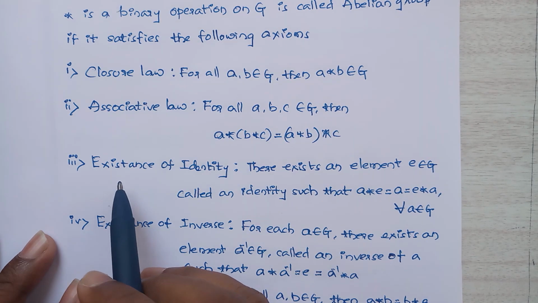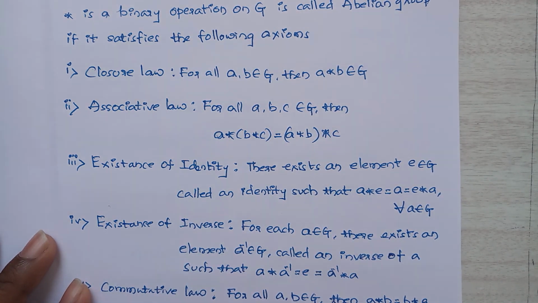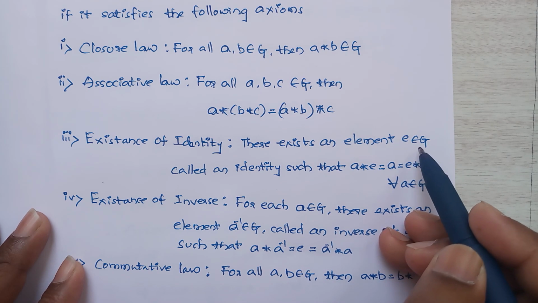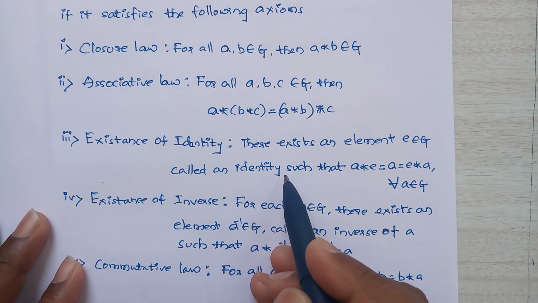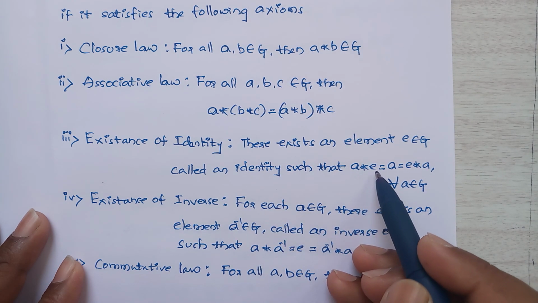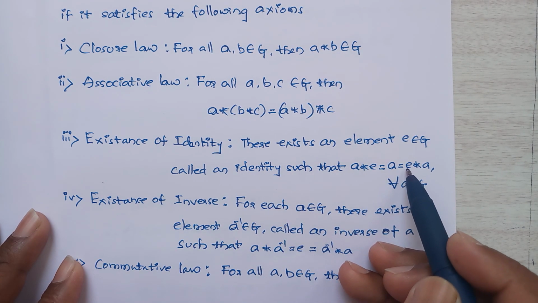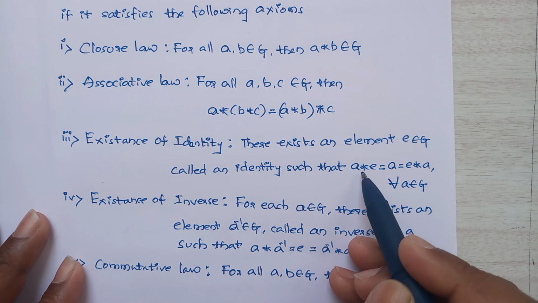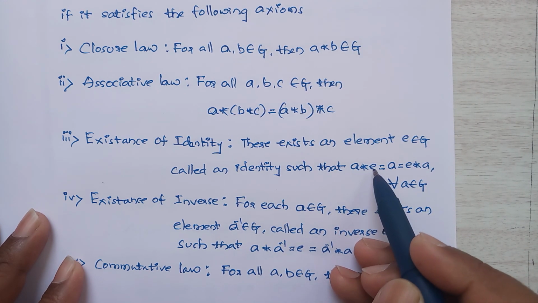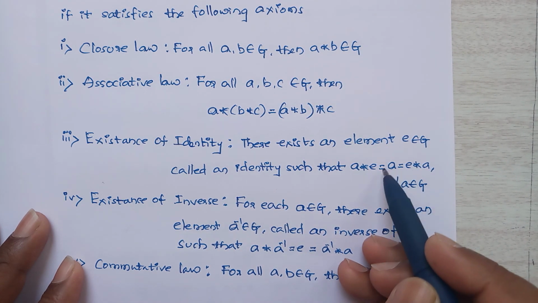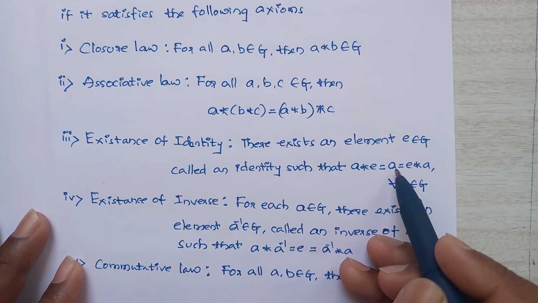So next condition is existence of identity. There exists an element e belongs to G called an identity such that a star e is equal to a is equal to e star a for all a belongs to G. So if it satisfies this condition, then here e is called an identity element.